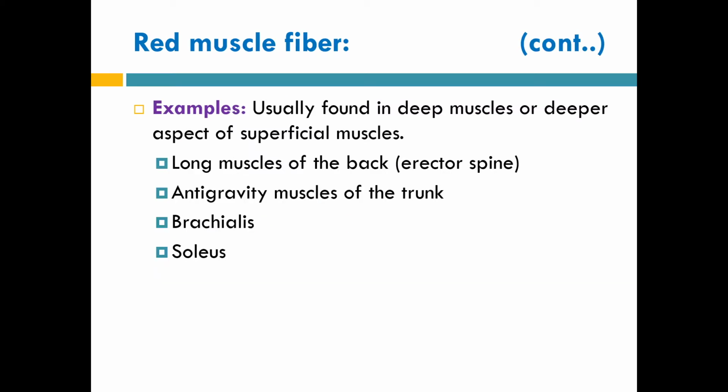Some examples of these red muscles are the long muscles of the back like erector spinae, anti-gravity muscles of the trunk, brachialis and soleus. Usually red muscles are present as deep muscles of the limb. For example, we already know brachialis is present just beneath the biceps brachii of the arm. At the same time, soleus is a calf muscle which is present deeper to the gastrocnemius muscle.